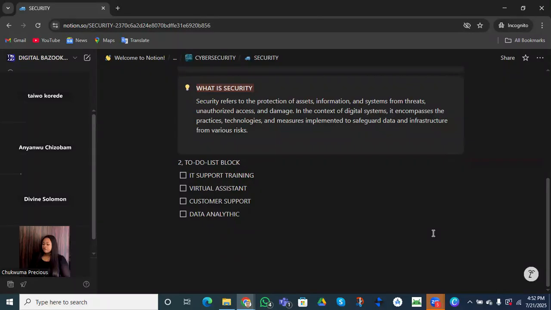That means using Notion can enable us to do better. A customer says he is interested in our IT support training. That's okay, no need of writing a big drama. My supervisor is going to understand that this particular customer likes our IT support, or needs our data analytics, or is interested in our virtual assistant. We can actually check and uncheck. Is that clear?